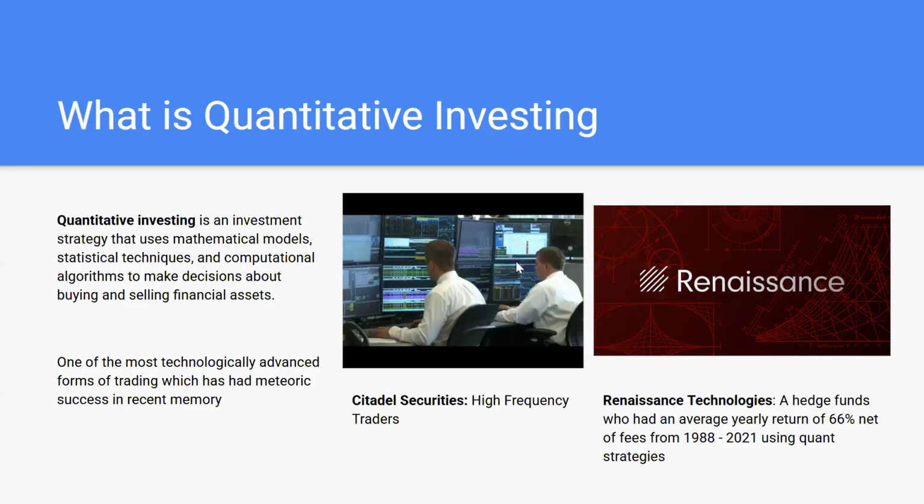So, looking at a high-level overview, what is quantitative investing, which is what we dove into. Quantitative investing is an investment strategy using mathematical models, statistical techniques, and computational algorithms to make decisions about buying and selling financial assets. Two well-known quantitative investing firms are Citadel Securities and Renaissance Technologies. Renaissance Technologies was a hedge fund that had an average yearly return of 66% net of fees from 1988 to 2021 using quant strategies. So obviously a very popular form of investing and a very powerful one.